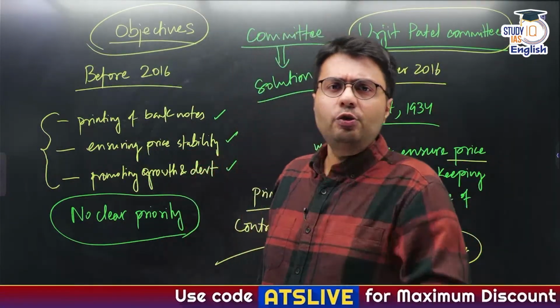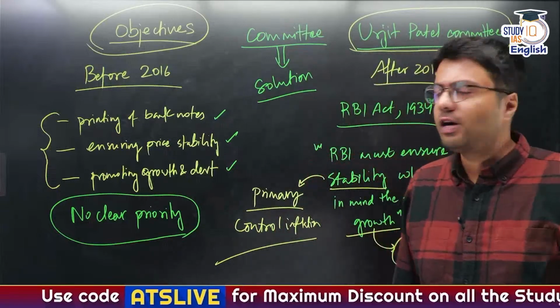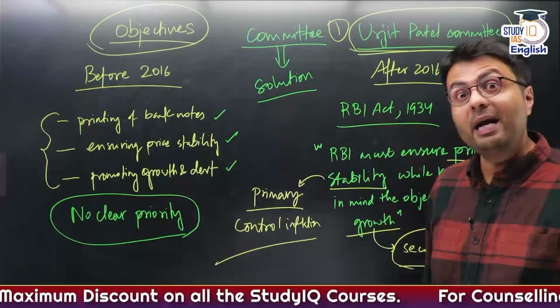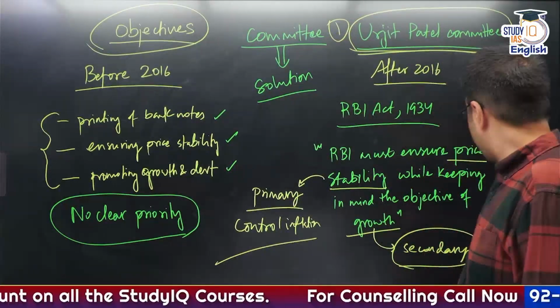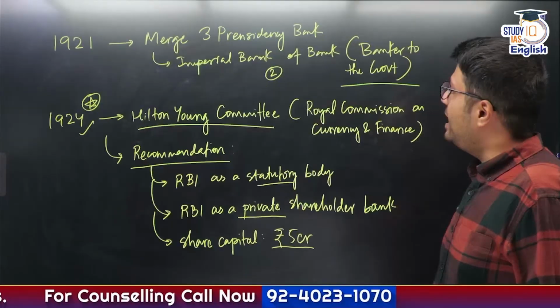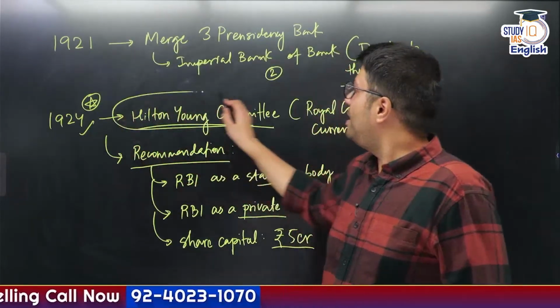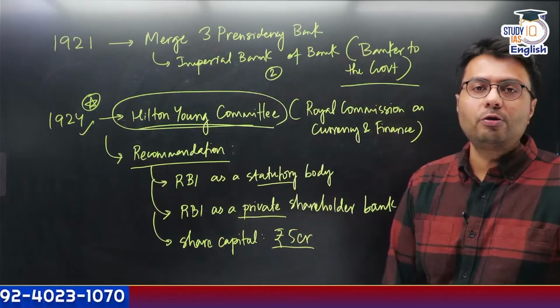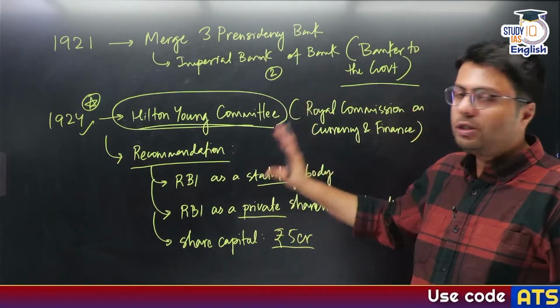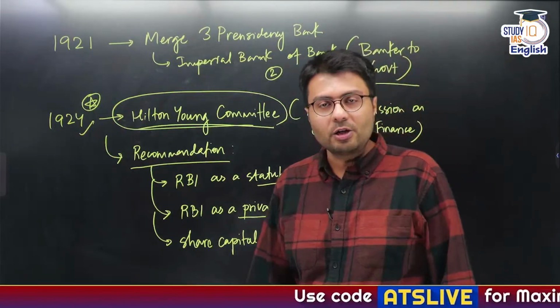Now, which are the two most important committees that we have covered? The Urjit Patel Committee is the first committee, which amended the RBI Act to introduce the primary objective, and the second committee is the Hilton Young Committee, which recommended that RBI should be set up as a statutory body. Understood? So this is what is important from our discussion today.